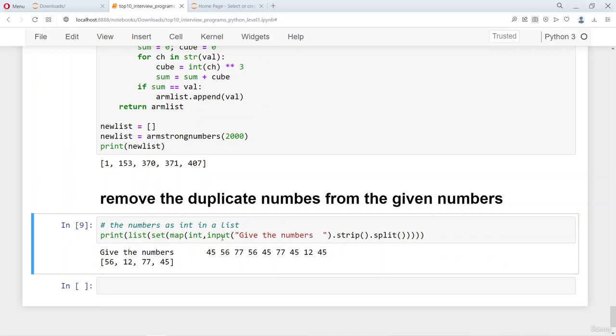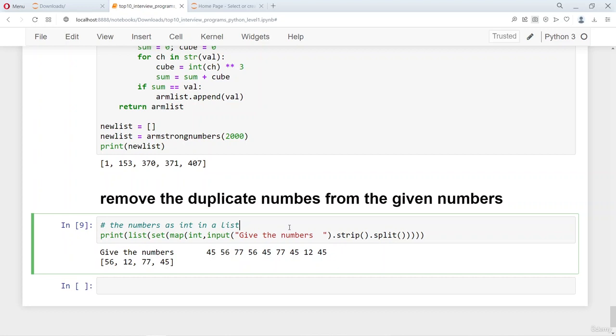So you can see that this single line removes the duplicate numbers from the given sequence of numbers.